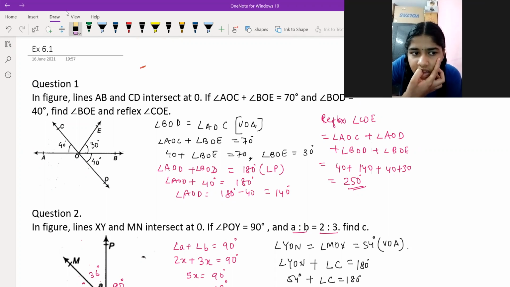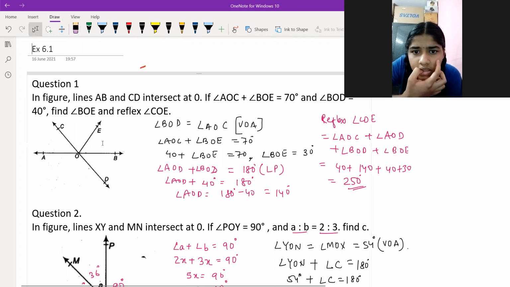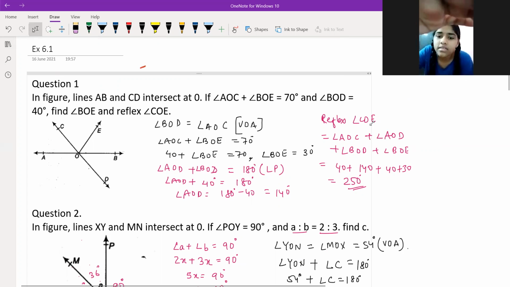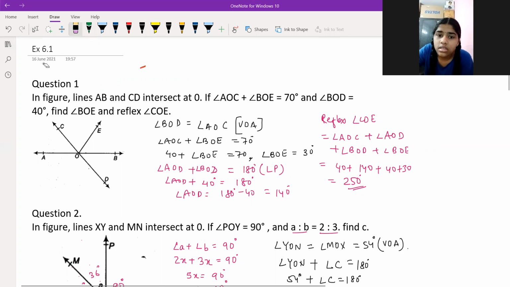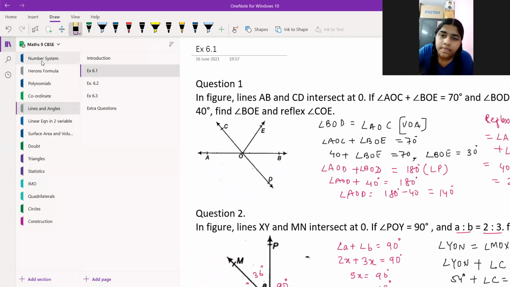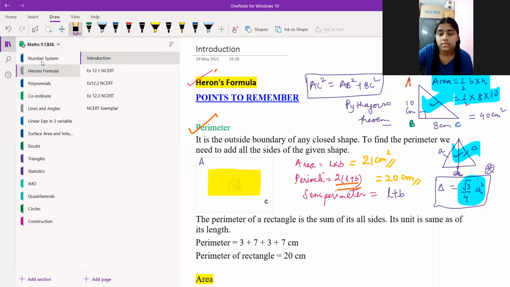Which book are you referring to in your class? NCERT textbook, sir. 6.1, the same thing you are having with you. Same question with you, right? I should check, sir. Acha, all right. You don't remember it, right? So I should start with the concept for this then, right? I should teach you the concept, no? How things will go, how to go further, right? Yes, sir. All right. Then I'll go for the introduction part of this so that you can understand in a better way.